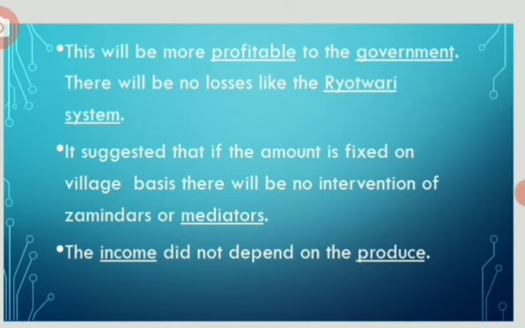Main features. The amount of tax was fixed on each village. The amount to be paid by the farmer would be fixed by the village officer. The tax in lump sum would be credited to the government. These also proved useless either to the small farmer or to the government.